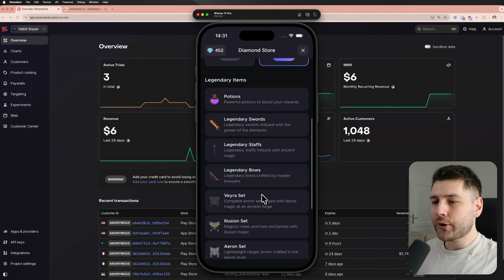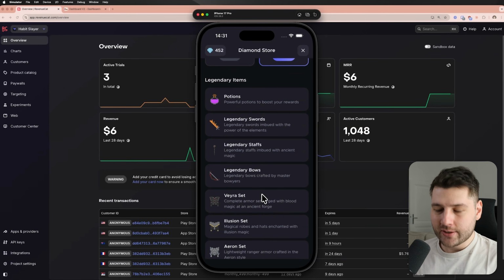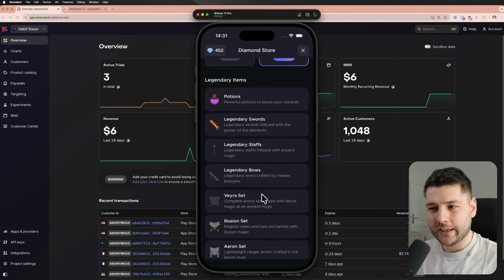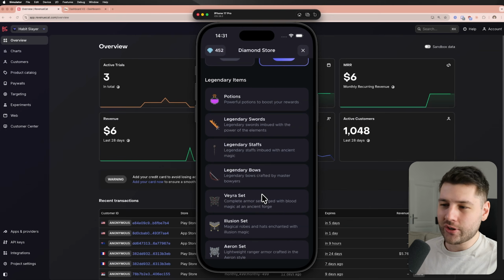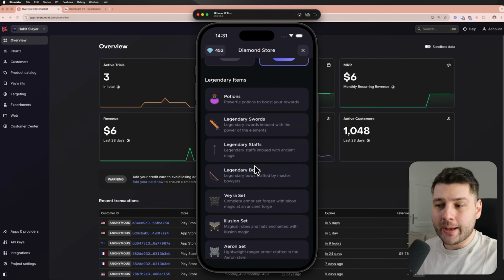And these diamonds over here essentially allow you to purchase cosmetics in the application. Something that is very important to me is to not make this application pay to win, right? So you can pay to get the best gear, the best stats, and defeat the best monsters. That's not what I'm going to do at all. I hate when games do that, so I'm not going to do that. Instead, you just get cosmetics and some quality of life improvements for your experience.